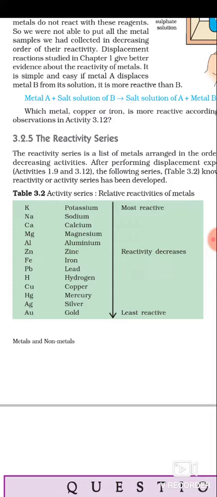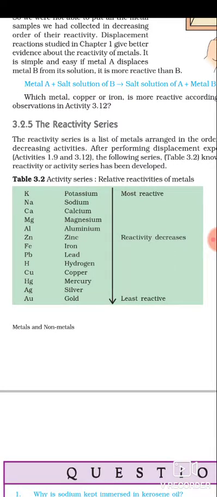This is the idea of the reactivity series. Again, you have zinc and copper solution: a zinc rod dipped in copper sulfate solution. What will happen? Definitely zinc displaces the copper, because zinc is more reactive than copper and copper is less reactive than zinc. So zinc can replace the copper from its solution.